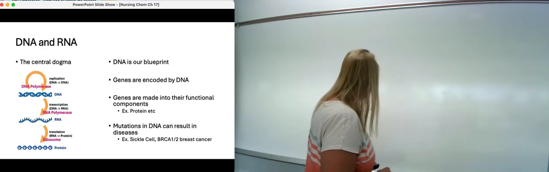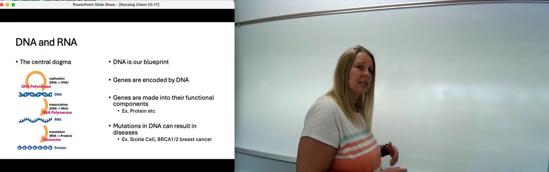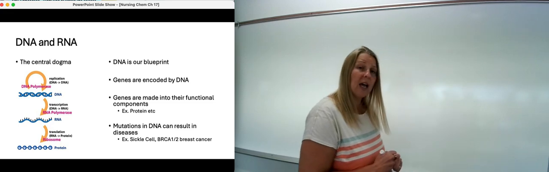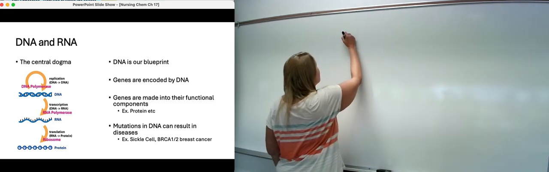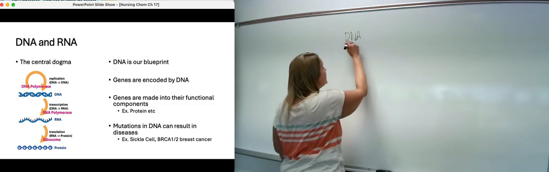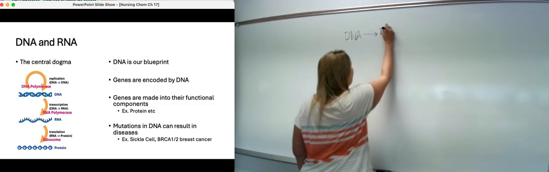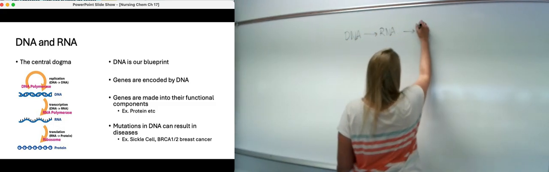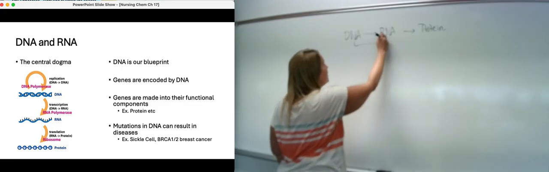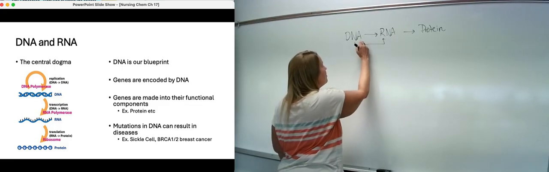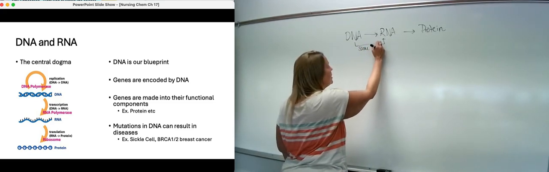So, very quick, you may have heard of something called the central dogma. The central dogma in biochemistry or in biology basically says we can take DNA, and DNA is used to make RNA, and then we can use RNA to make protein. So here's the difference: DNA and RNA are the same language, but slightly different.